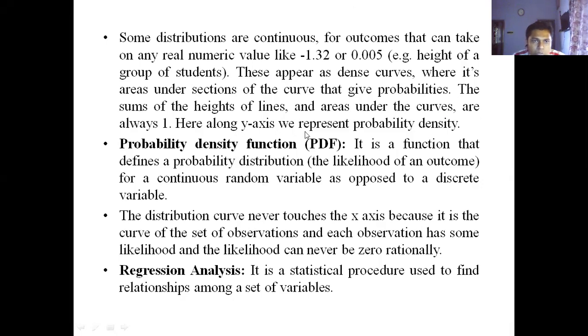So the sum of the heights of the lines and the areas under the curves are always 1. Here along the y-axis we represent probability density. Okay, we will see it later on. Then the probability density function, or PDF, is a function that defines a probability distribution. That means the likelihood of an outcome for a continuous random variable, as opposed to a discrete variable.